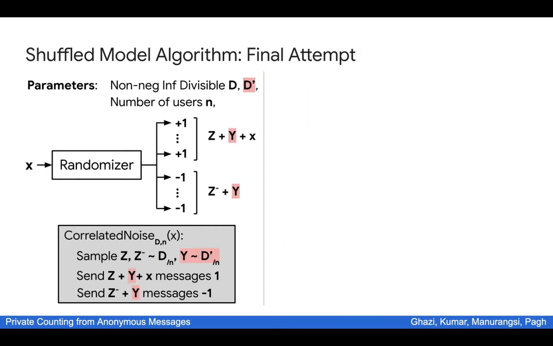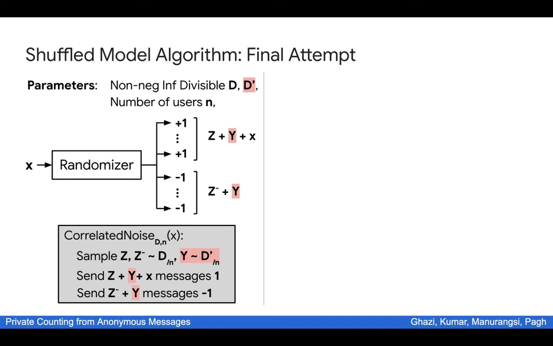So here is the final version of our algorithm. It's extremely similar to the algorithm from the previous slide with only one modification. We are also sending y additional +1 messages and y additional -1 messages, where this y is a random variable that is drawn from a distribution d prime divided by n, where d prime is some other infinitely divisible distribution.